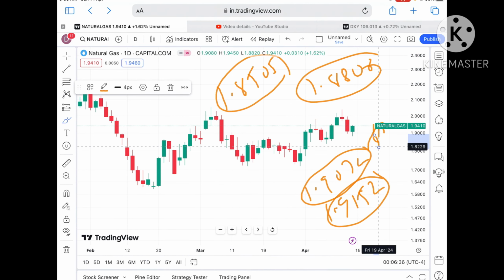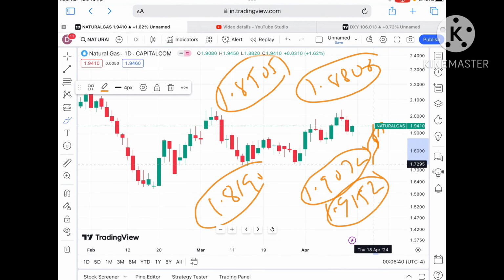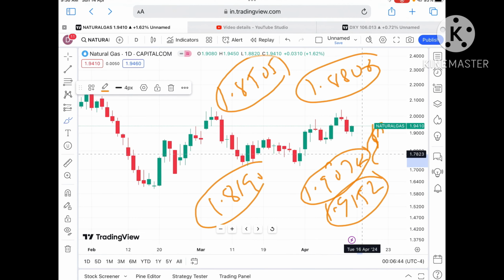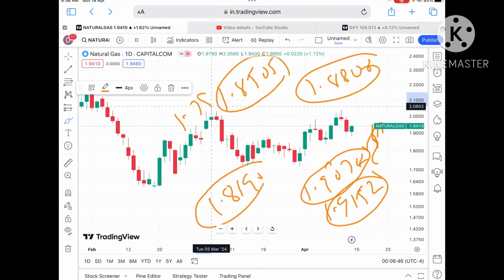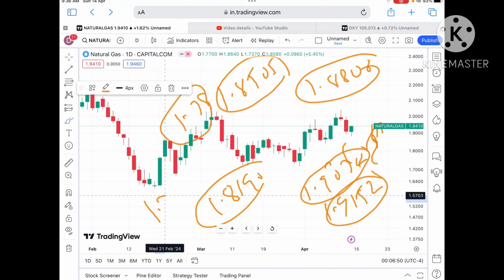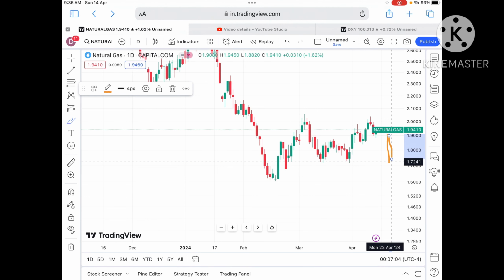Once the price started moving below that particular zone, a chance of touching a level of 1.8190 will be there, and then a further low we can see towards a level of around 1.8. Then we can see it will go towards a level of $1.78, and then a probability of crossing that level, and then a probability of touching 1.7351. Keep in mind that as soon as it starts going below 1.8, chances of falling further down we can see, and then from there a level of 1.83, and then to a level of 1.73. This level we can see.